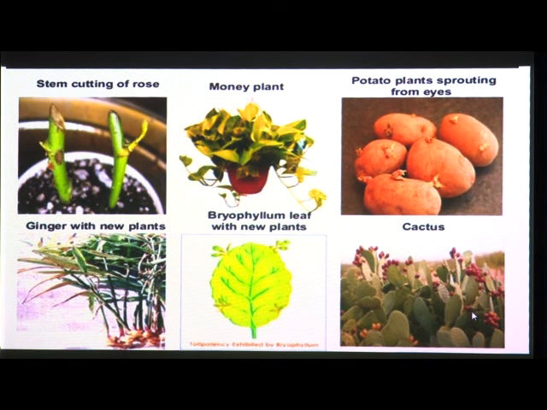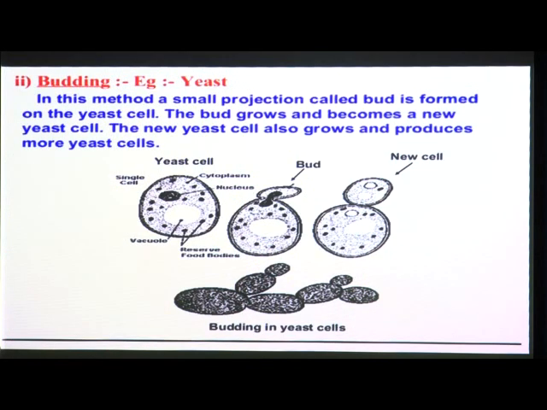Now we will move to the next type of asexual reproduction. The next type is budding. The example of budding given is yeast. Whatever activity 12.3 is there, after that you can get proof of this type of budding.